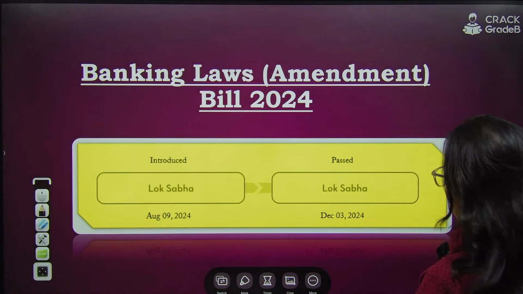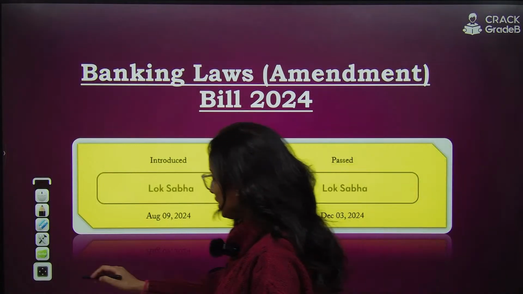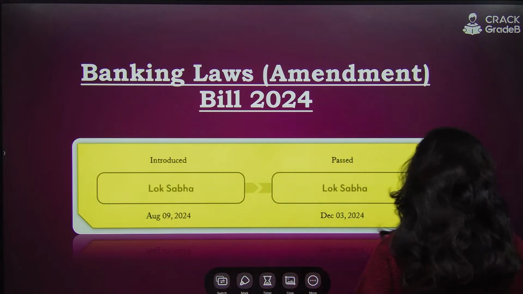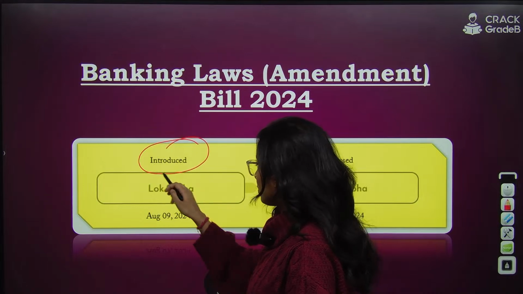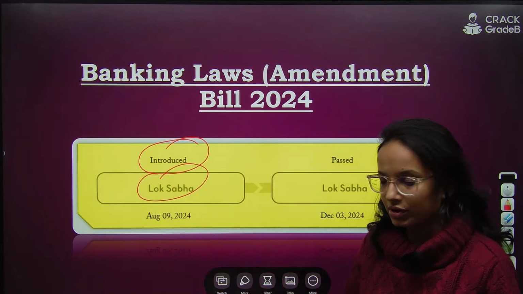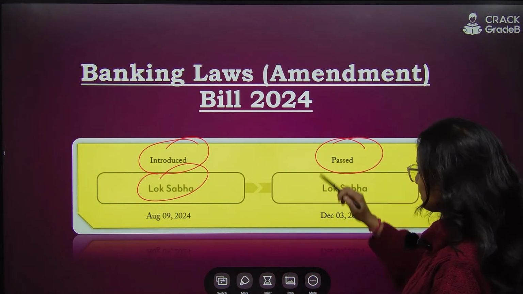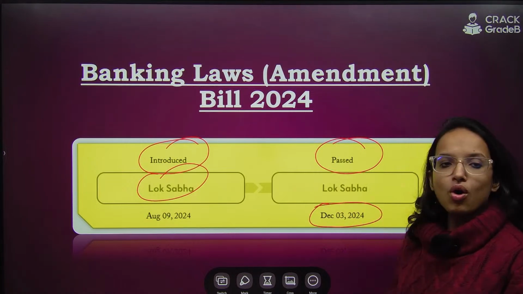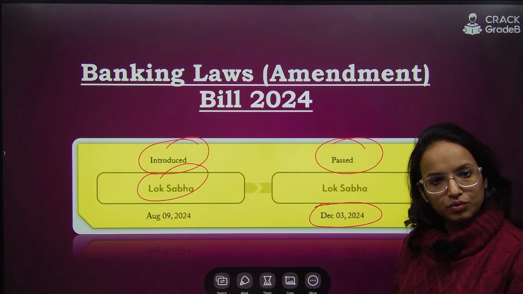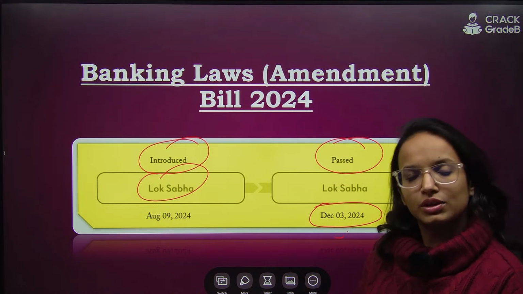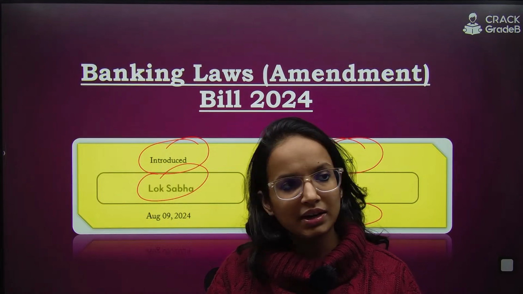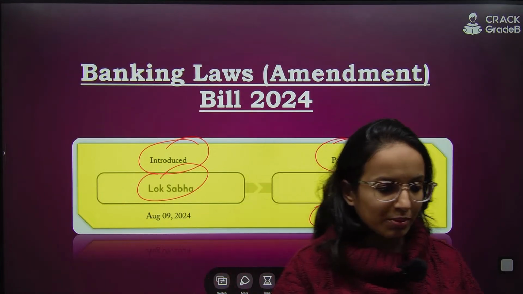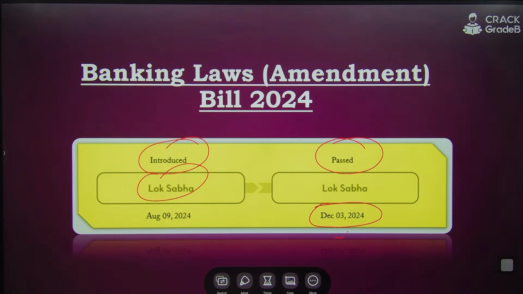So, the Banking Laws Amendment Bill 2024, as you see in the first slide, was introduced in Lok Sabha on August 9, 2024, and then it was passed in Lok Sabha recently on 3rd December 2024. So it has been passed in Lok Sabha, although it has not become an act yet, but it is a bill passed by Lok Sabha. Remember, this is the status quo as of now.